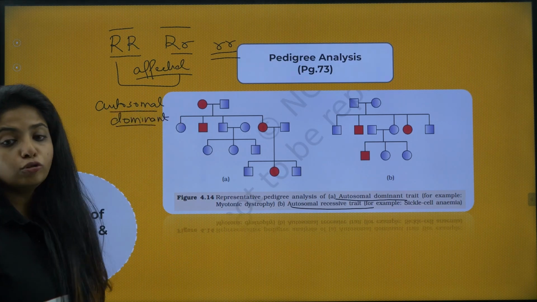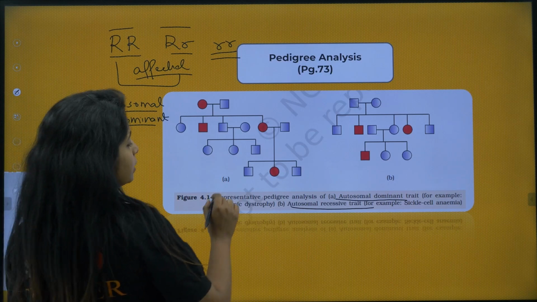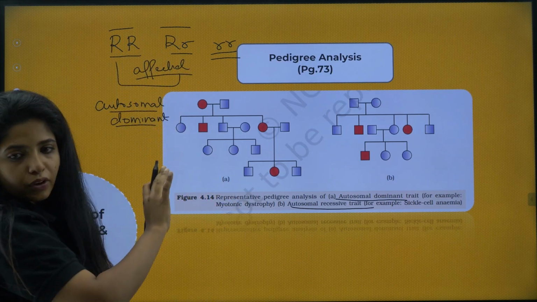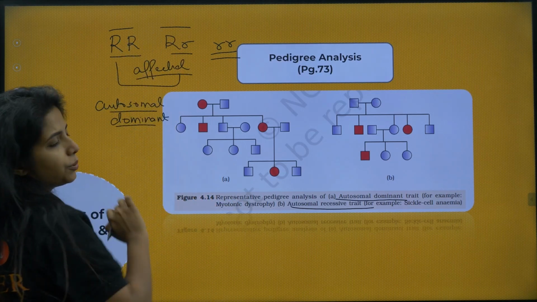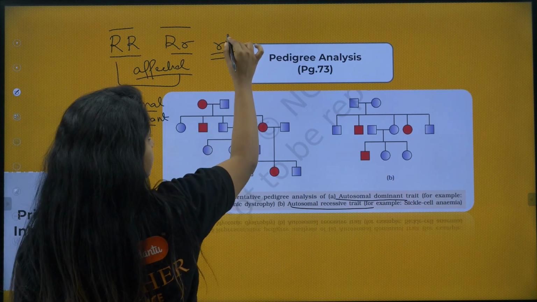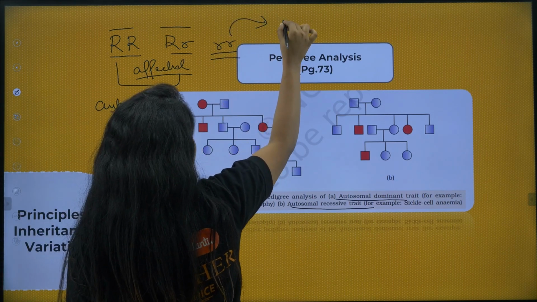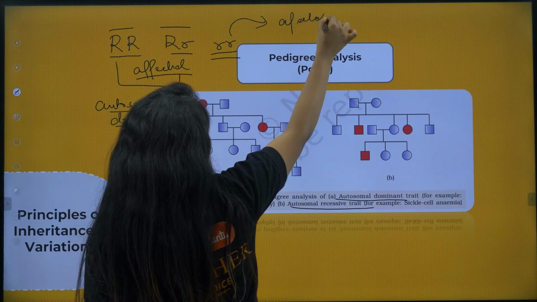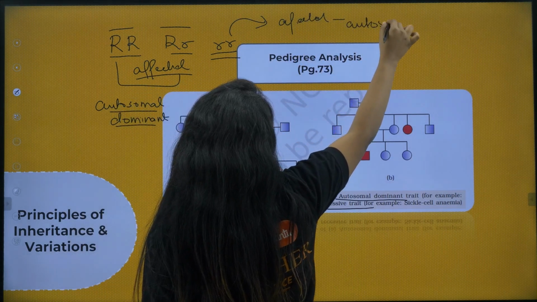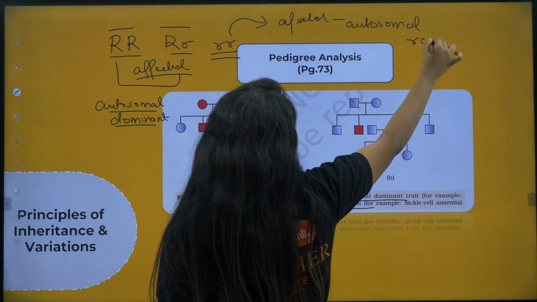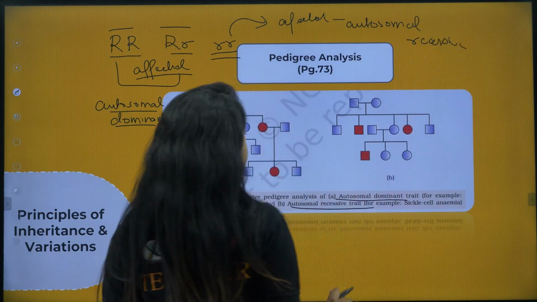What do you mean by autosomal recessive? Autosomal recessive means in this condition it won't be affected because there is a dominant allele over here. But when a condition arises like this, that particular individual who has something like this will be affected. This is autosomal recessive. So let's see and understand better.